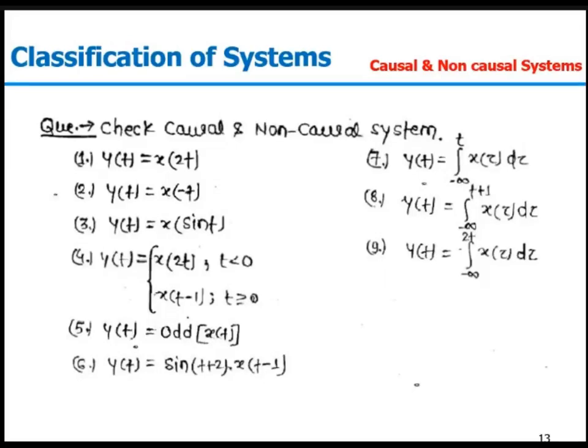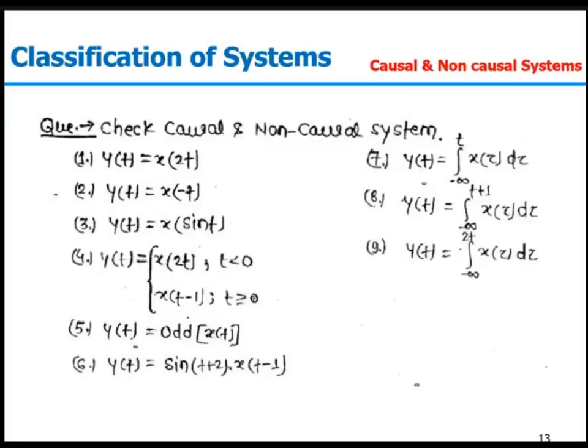Now in the first case, I am considering y(t) equal to x(2t). For t equal to 1, y(1) is depending on x(2). It means y(t) is depending on the future value of x(t). So the first one is my non-causal system. It is non-causal as well as a dynamic system.